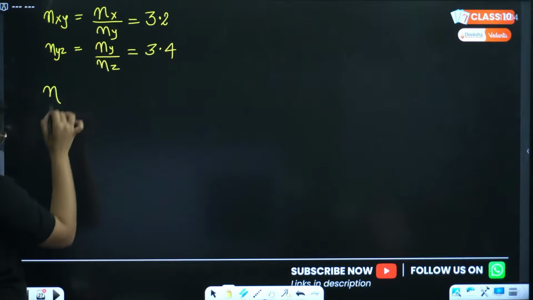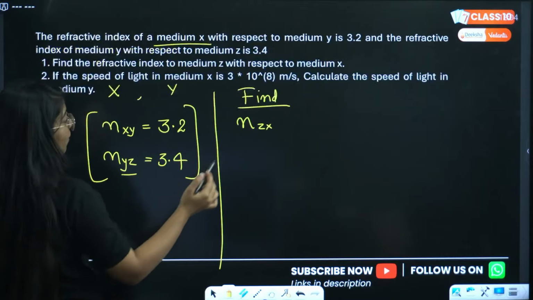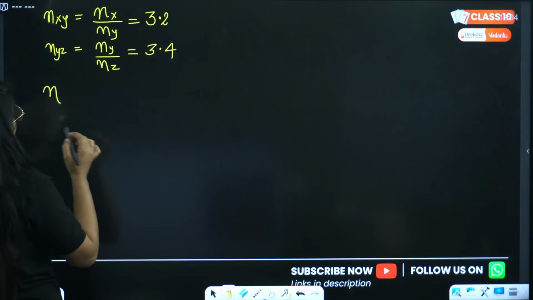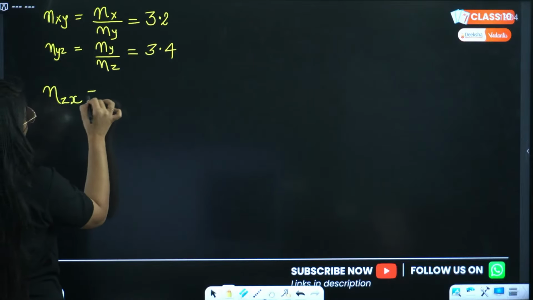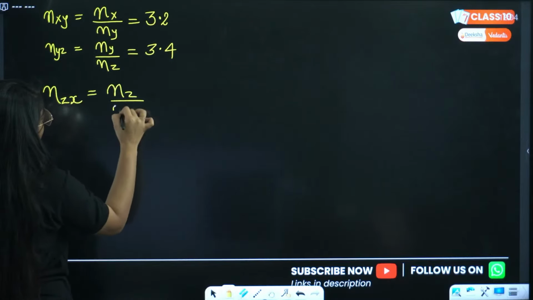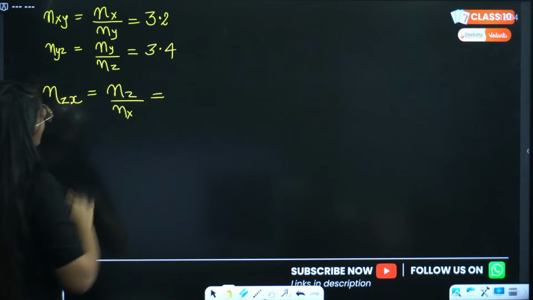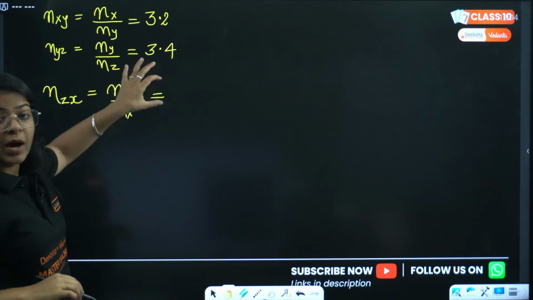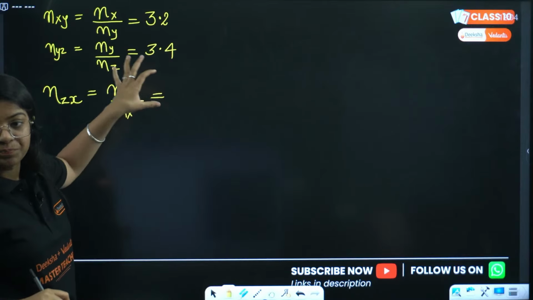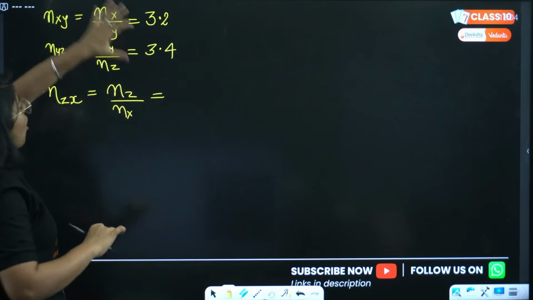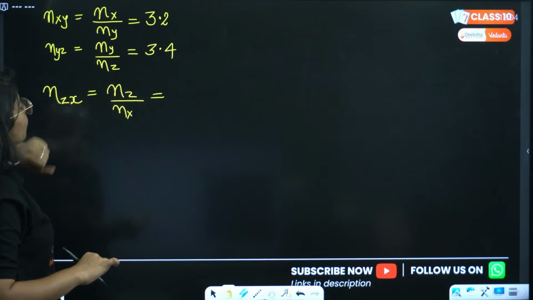I have to find N of Z divided by N of X. What combination of these do I have to do to find this?